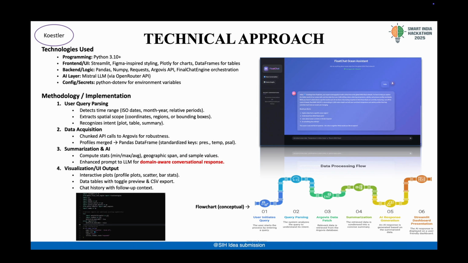Here's how it works. Argovis validates our API key and returns float profiles in JSON, while Mistral, accessed via OpenRouter, processes queries and generates responses. Our methodology is straightforward. First, queries are parsed to capture time, location, and intent. Then data is fetched from Argovis, processed into Pandas data frames, summarized with stats, and finally visualized as plots, tables, and chat history on Streamlit. With that, the next slide will be explained by Mohit.